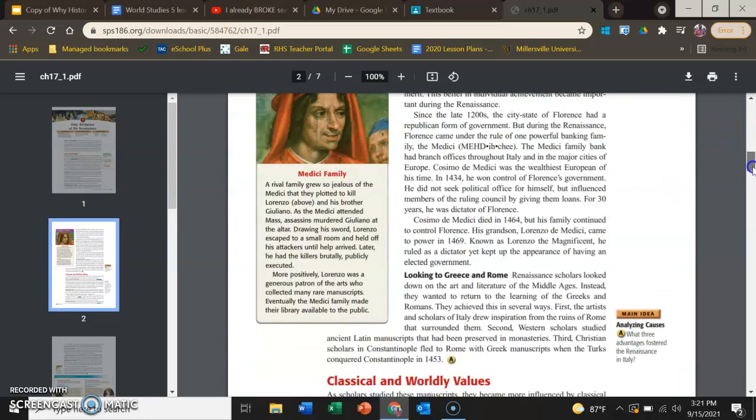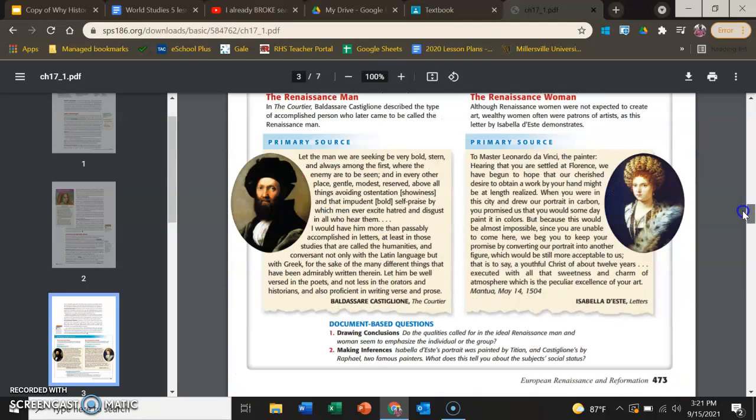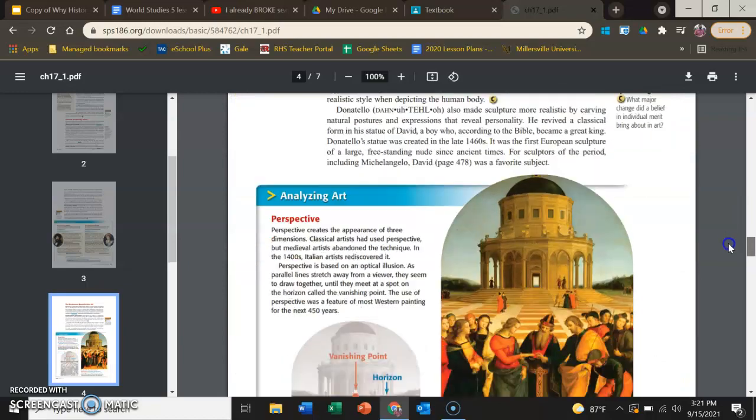And then you scroll down till you find the next one. Okay, here we go. Humanism. All right, let's see. An intellectual movement that focused on human potential and achievements. You write that down and go down. Secular is difficult. For secular, just write non-religious. Now, again, this is throughout the entire chapter.